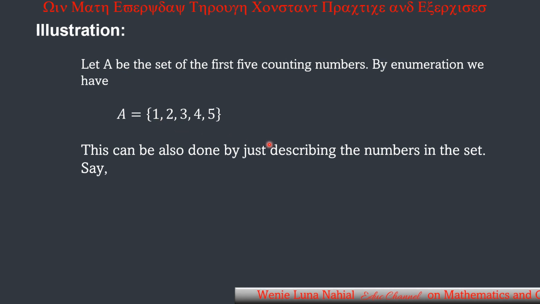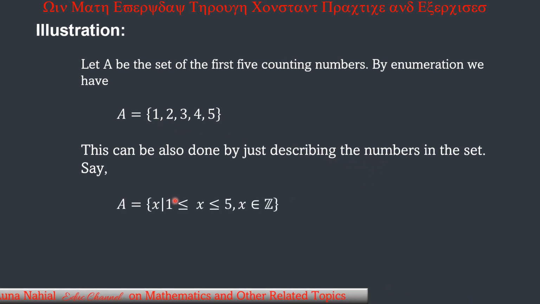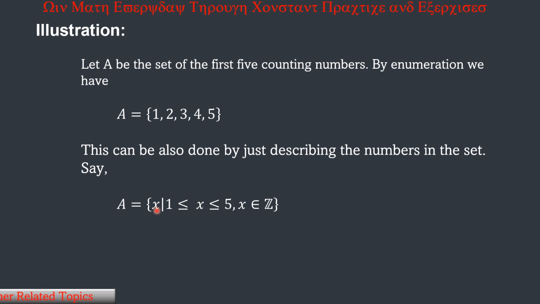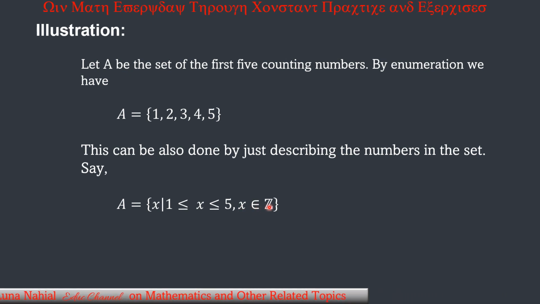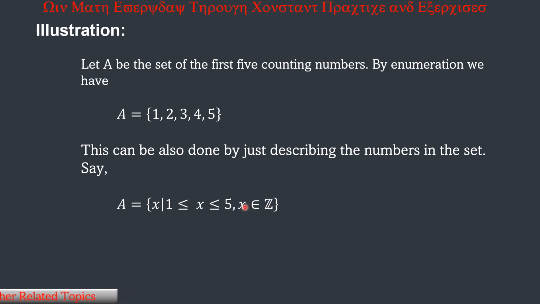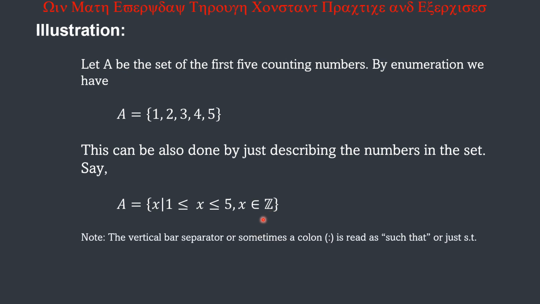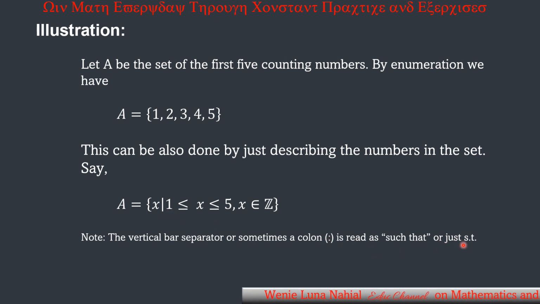This can also be done by just describing the numbers in a set. Say A equals the set of all x such that x is greater than or equal to 1 but less than or equal to 5, and the x are in the set of integers. The elements here are in the set of integers. Note the vertical bar separator, or sometimes a colon, is read as "such that" or just ST.